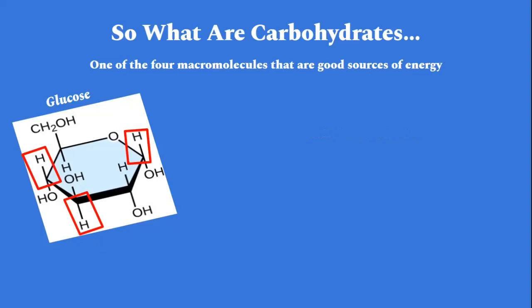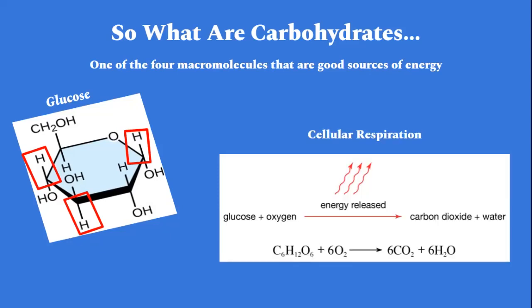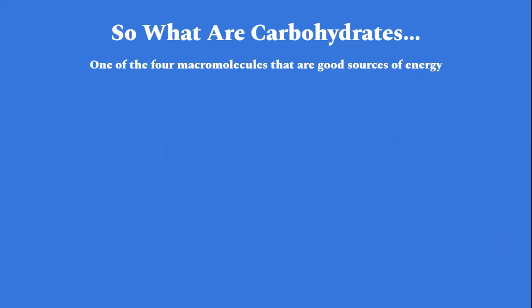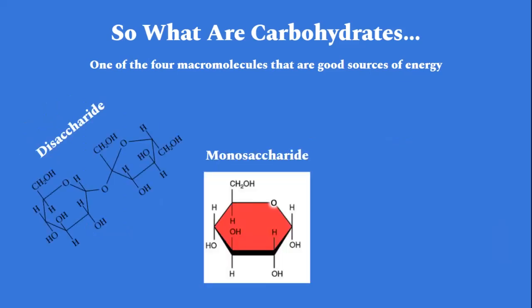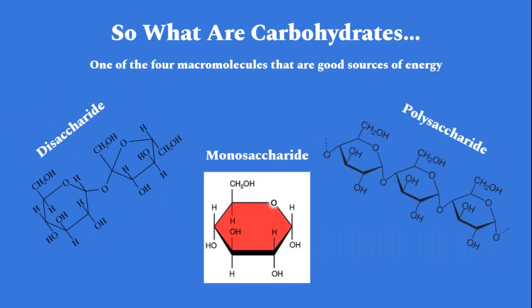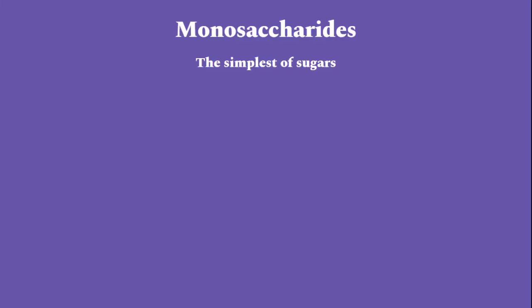These carbon and hydrogen bonds have a lot of stored chemical energy, so they are broken down during cellular respiration and converted into ATP energy that the body can use. Carbohydrates are usually broken down and used for short-term energy, while lipids are more likely to be stored and used for long-term energy. There are three forms carbohydrates tend to be in: monosaccharides, disaccharides, and polysaccharides. Let's first go over monosaccharides.